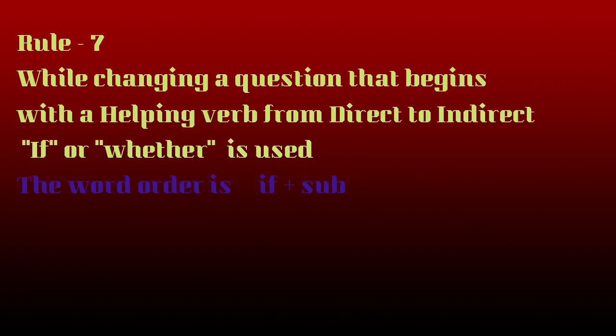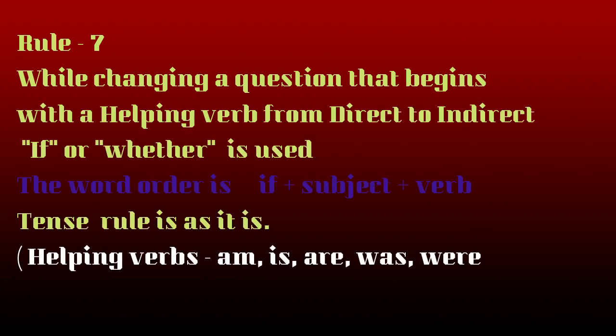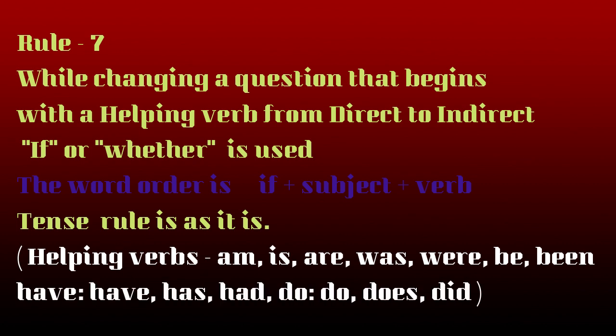Well, students, I believe we have understood Rule 7. Rule 7 is that while changing a question that begins with a helping verb, okay, helping verbs we have seen are is, was, were, do, did, from direct to indirect, if or whether is used. And the structure is if plus subject plus verb. And the tense rule is as it is.